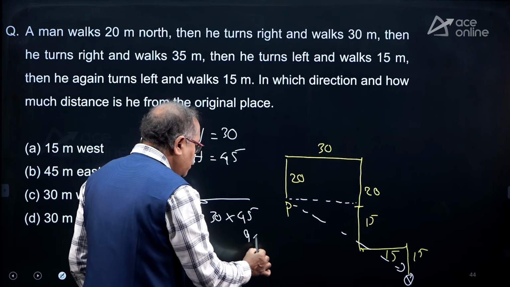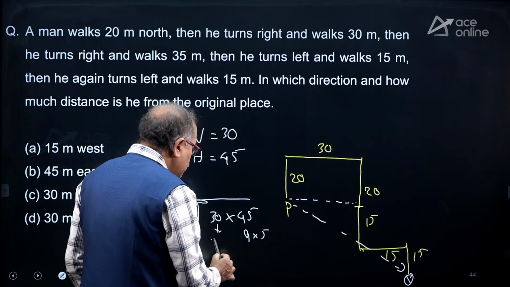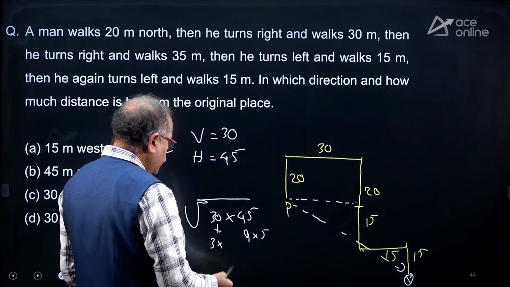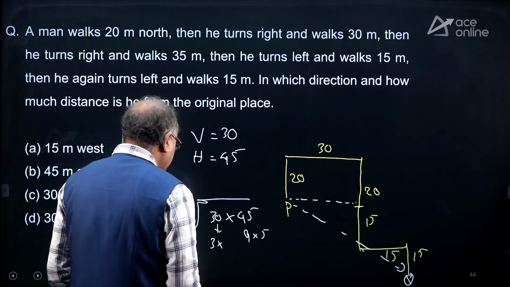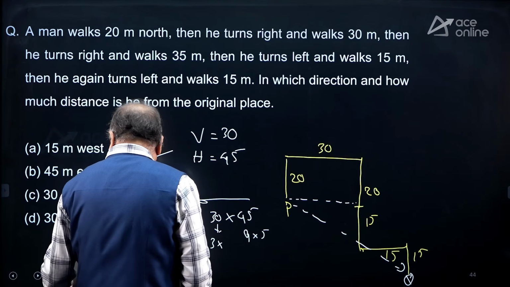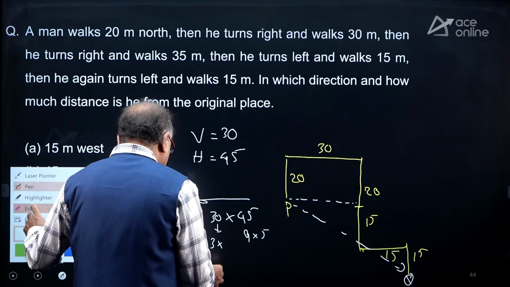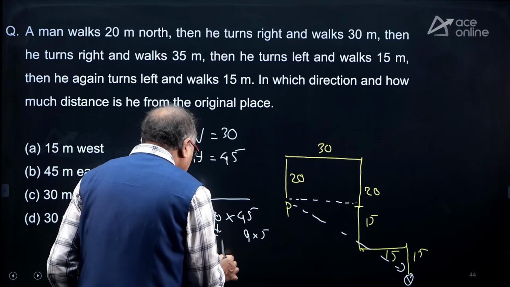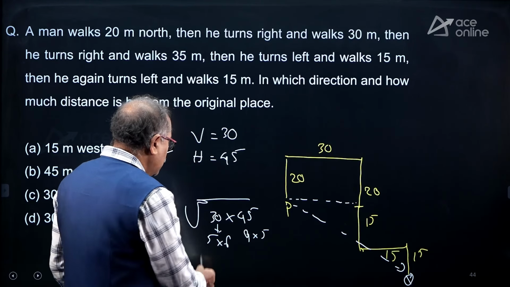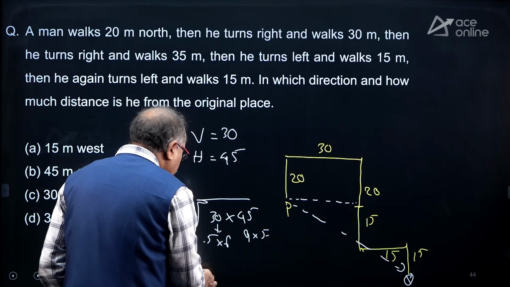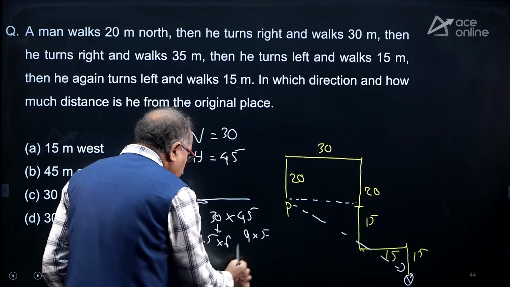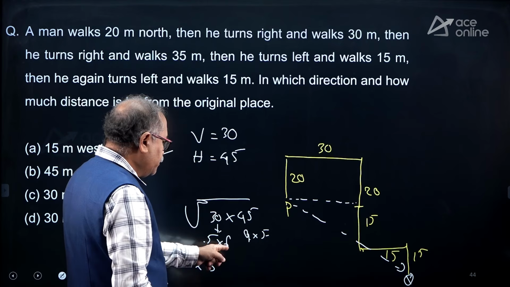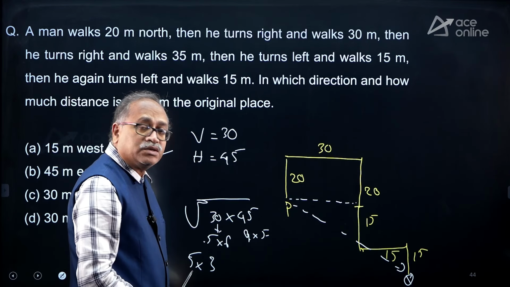Here it is 9 into 5 and here it is 3 into 6, that's 3 into 10 or 5 into 6. So, 5 into 6. So, 2 5s are there, take out 5 outside, into this 9 is there, take outside, it becomes 3. So, you are left with 6.